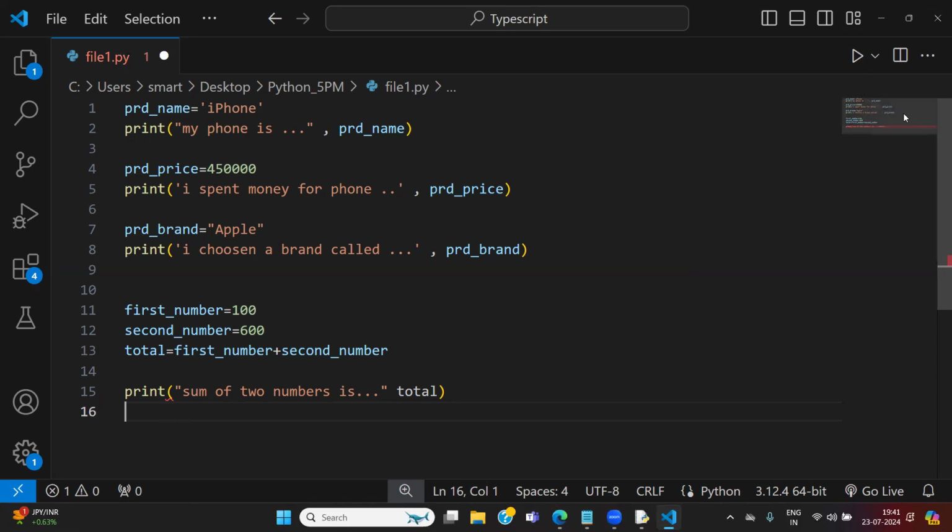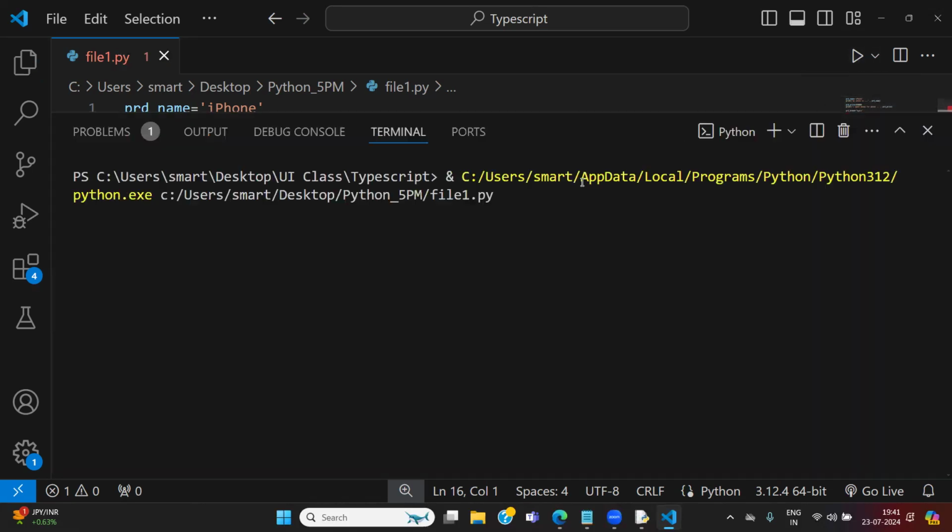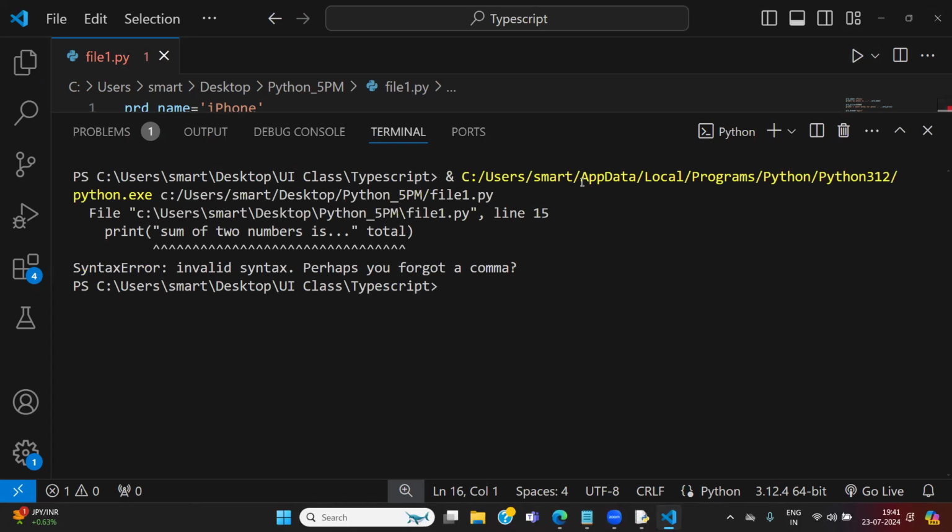I just did not observe it. Just run the file. What happened? Any one of the lines is coming here.